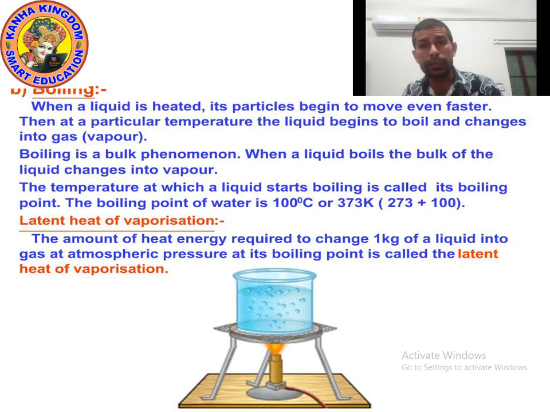And that particular temperature at which boiling happens is known as boiling point. So what is boiling point? The temperature at which a liquid starts boiling is called its boiling point. And what is the boiling point of water? 100 degrees Celsius, or you can say 373 Kelvin. Okay, understood what is boiling?